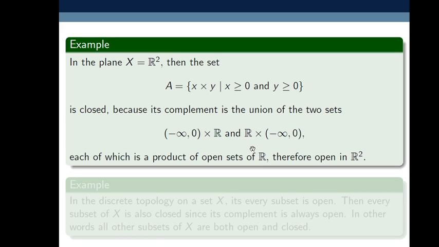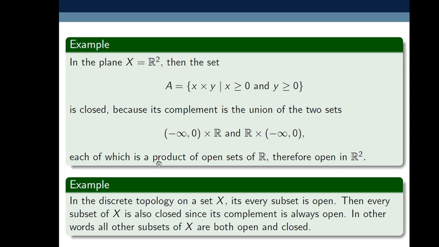Each of these is a product of open sets. Remember that the set of real numbers R is both open and closed. So this product is also open, and therefore it is open in R squared.